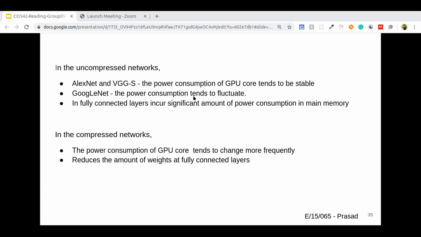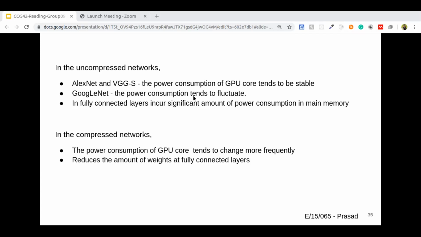It is because the uncompressed networks, especially AlexNet and VGGS, have a large number of weights in fully connected layers, which incur a significant amount of memory accesses. In the compressed networks, the power consumption of the GPU core is reduced by one-by-one convolutions, and the proposed scheme reduces the amount of weights at fully connected layers, thereby reducing the power consumption in main memory.